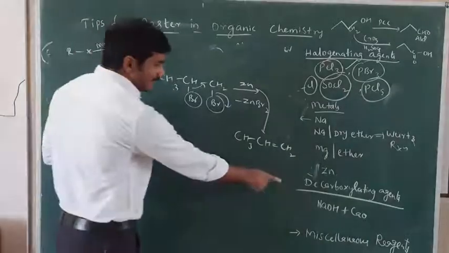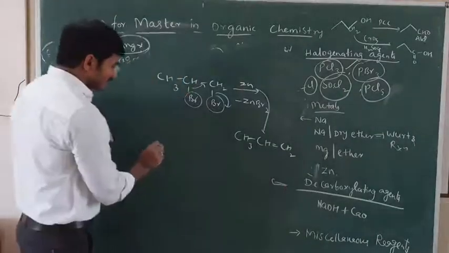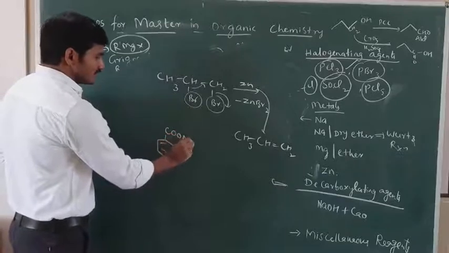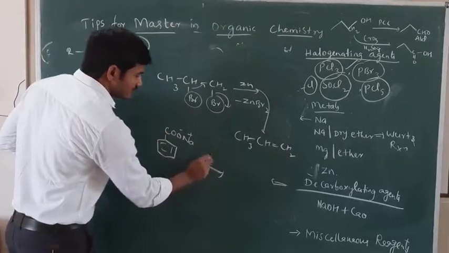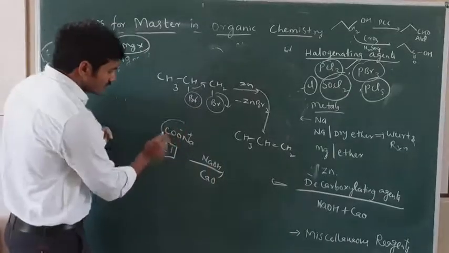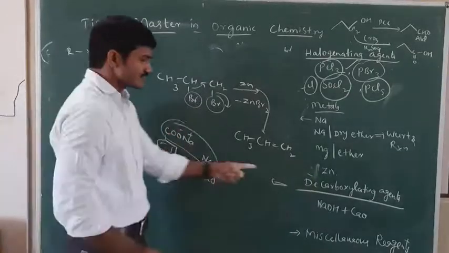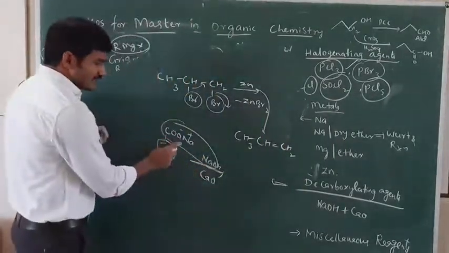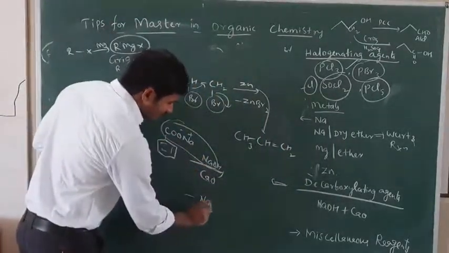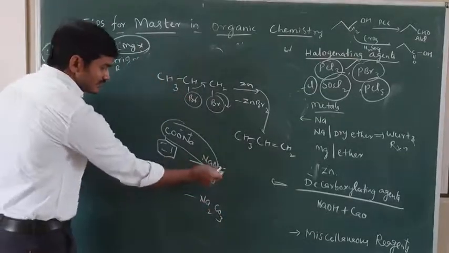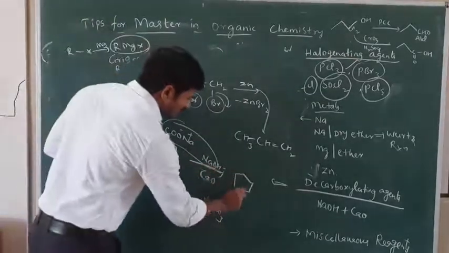And these are decarboxylating agents, which means they can remove the carboxylic group. If I take sodium benzoate with NaOH and CaO, decarboxylation means removal of carbon dioxide. Here carbon dioxide is eliminated in the form of sodium carbonate, Na2CO3, and the remaining H is added to the phenyl ring. It forms benzene.